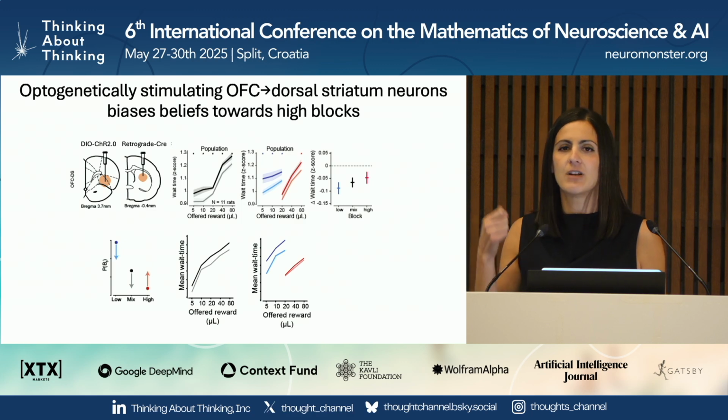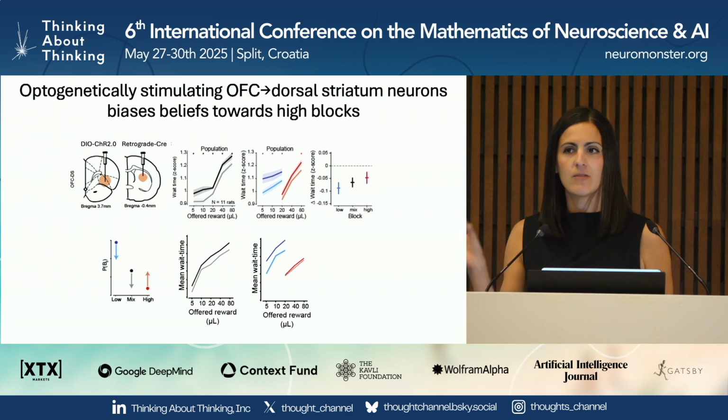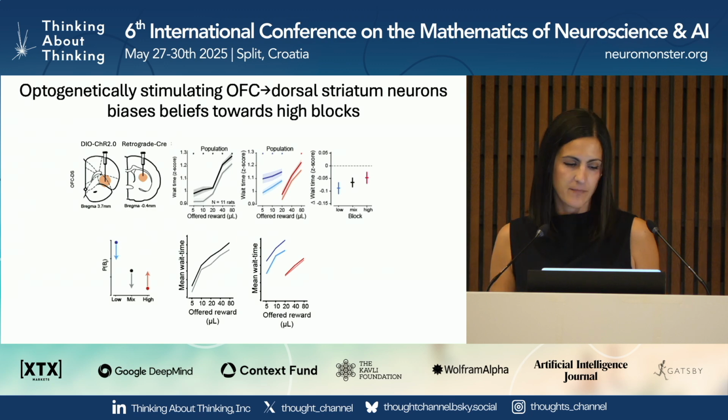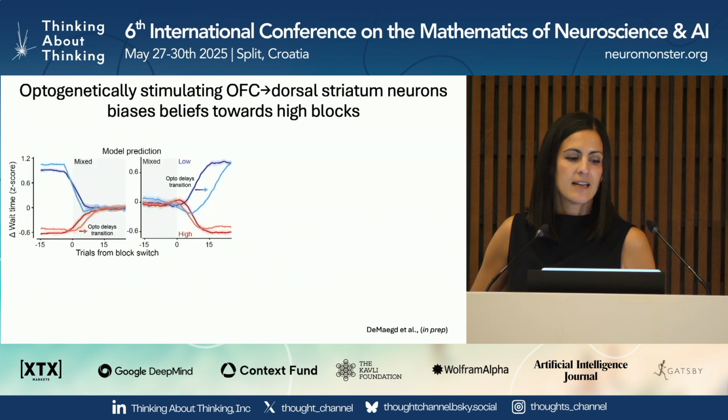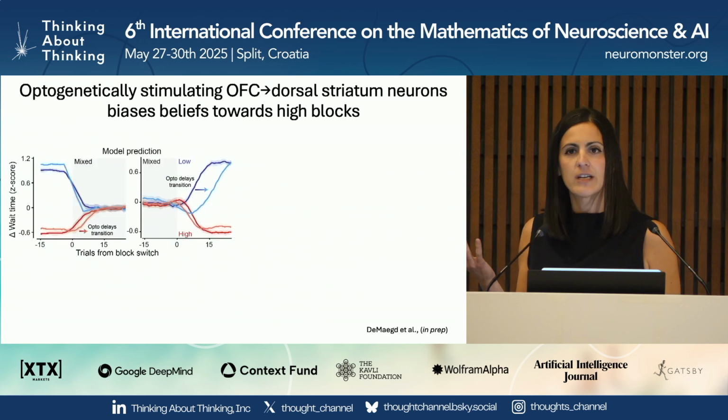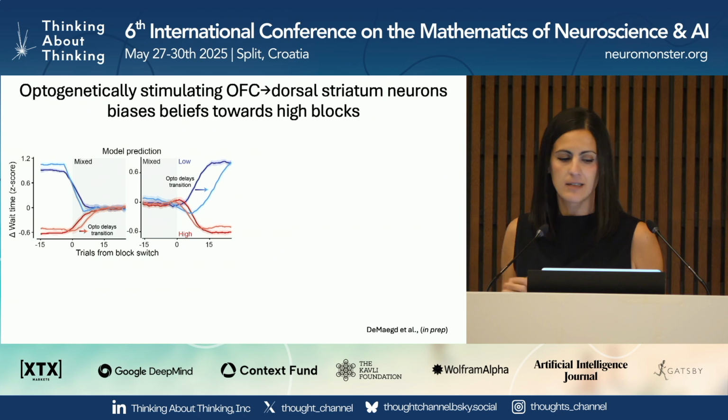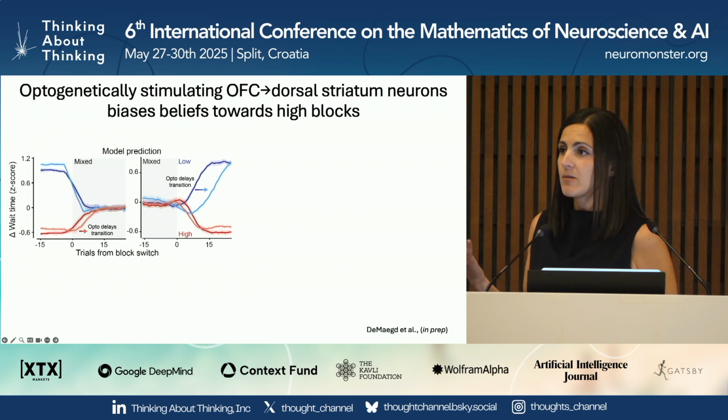So we wanted to have another prediction that we could test. So Maggie simulated the behavior of the model in a number of different ways, and what she found is that it makes a really strange prediction about how wait times should change, specifically as rats transition from mixed into low blocks. And specifically we expect a delay at this particular transition, but not really at the other types of transitions. So that's something we can test.